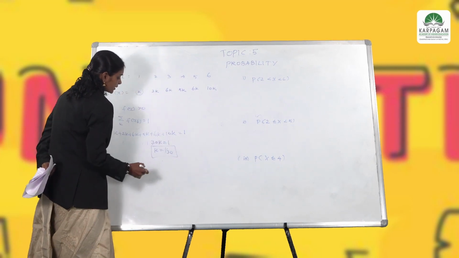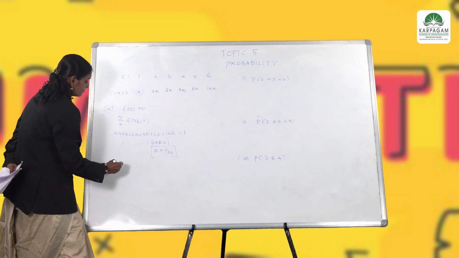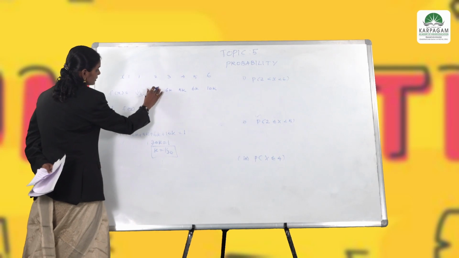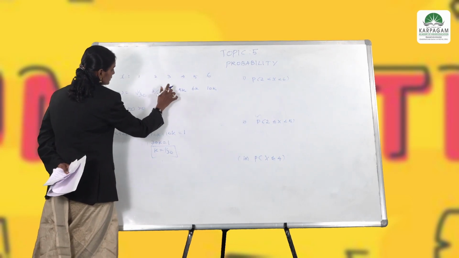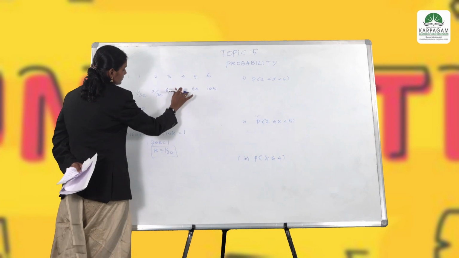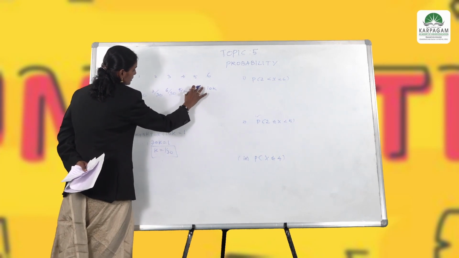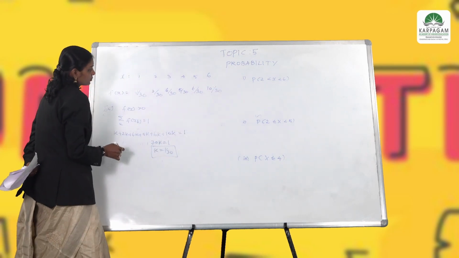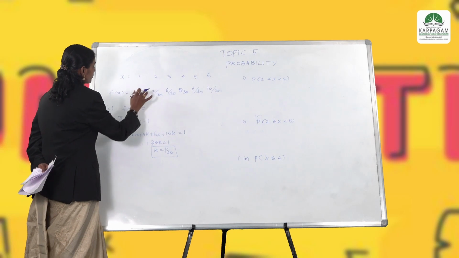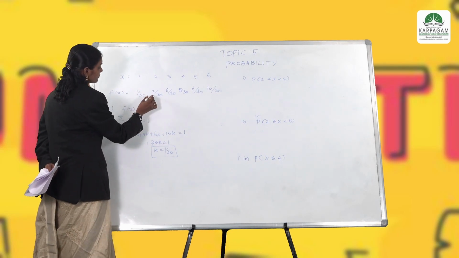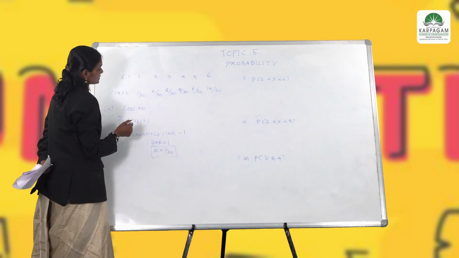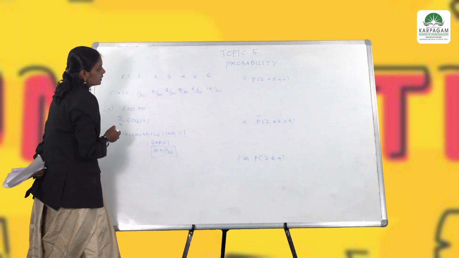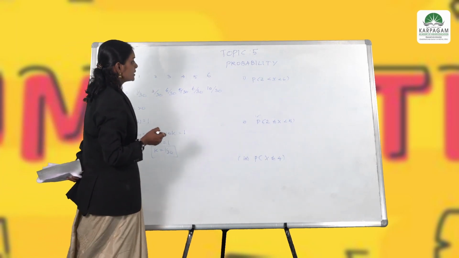Now we know the value of k, so in our given table the column will be 1 by 30, this will be 2 by 30, this will be 6 by 30, this will be 5 by 30, this will be 6 by 30, and this will be 10 by 30. So now we know the value of f of 1 is 1 by 30, f of 2 is 2 by 30, f of 3 is 6 by 30, similarly 5 by 30, 6 by 30 and 10 by 30.